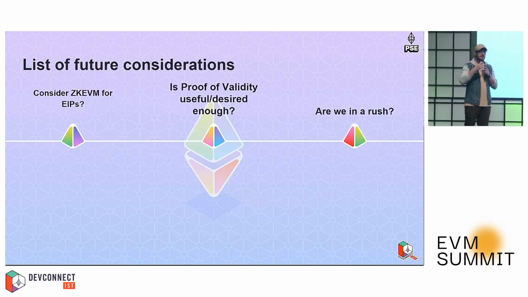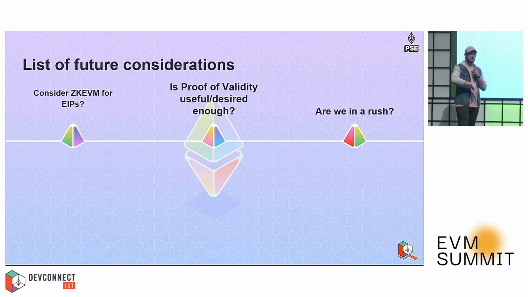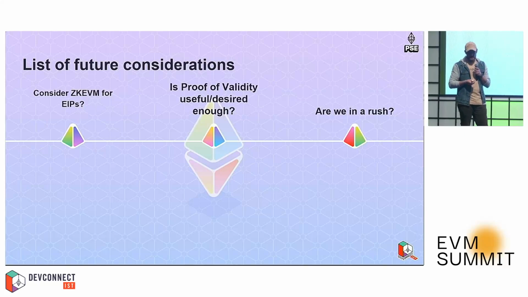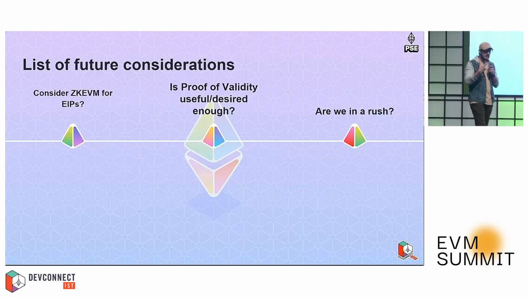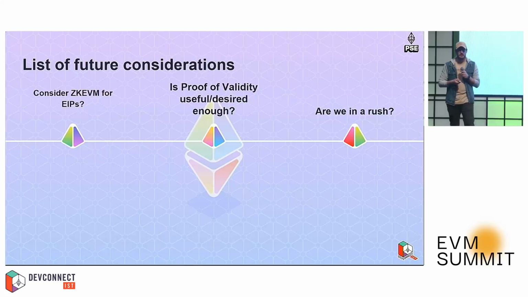And what I mean by that is, if we are going towards ossification of Ethereum mainnet at some point, are we yet at a point where we are concerned enough that we want to take into account zkEVM and proof of validity inside of the EIP discussions? Maybe yeah, maybe not, but this is definitely something worth reasoning about. Second, is proof of validity useful enough or desired? Maybe we are really obsessed with that, but it's not something that the majority of the community will make use of, or it's not a useful enough tool for the main and broader audience that is running that. I don't think so, but it's up to anyone to have their opinion.